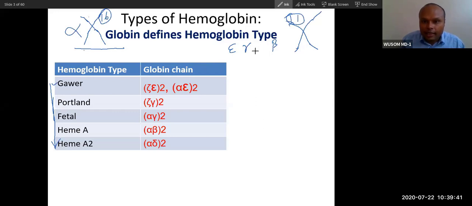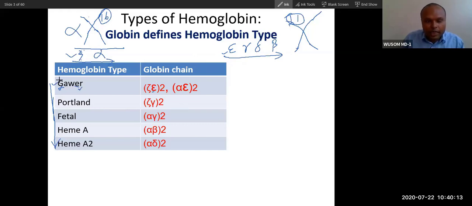Gamma and then delta. These are sisters, and this alpha is zeta here, and then alpha. So zeta and alpha. Now you can see first is expressed, you can see this is chronology. So first expressed will be this and this. So you can see the first expressed is zeta, and epsilon will come together. This is called Gower. So you can easily remember G for zeta and E for epsilon from here only.